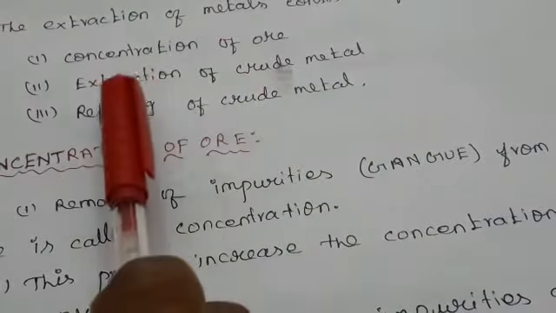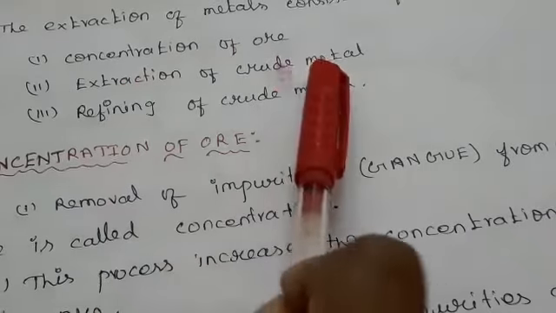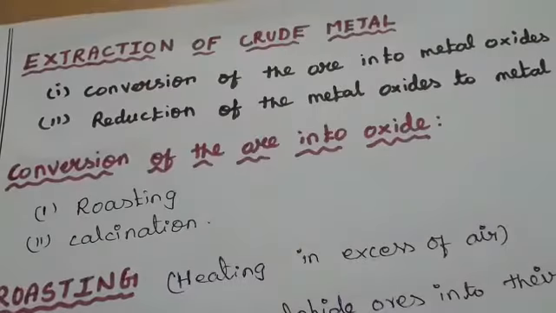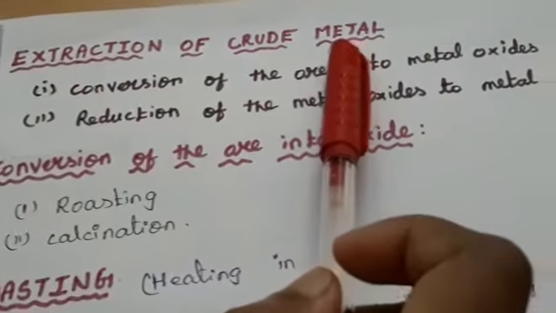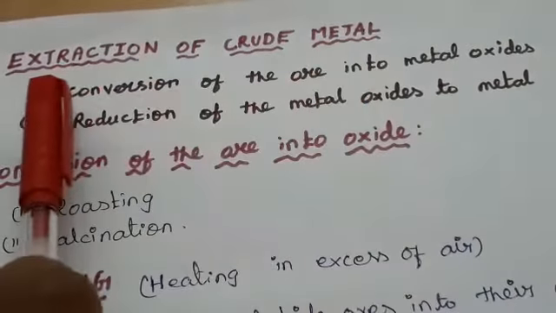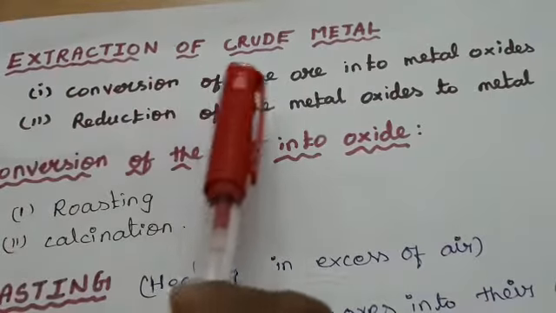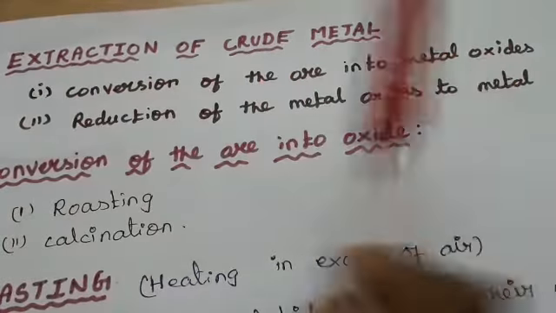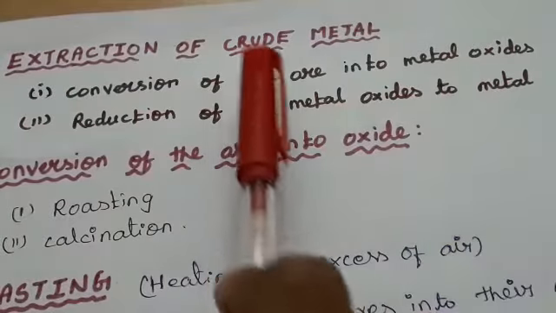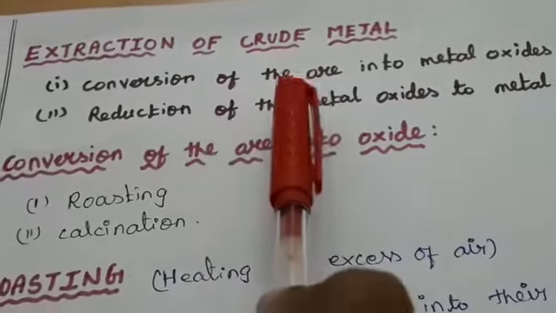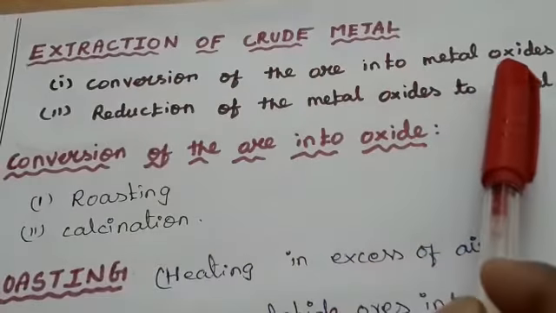Now the second process is extraction of crude metal. The extraction of crude metal is a two-step process. The first step is conversion of ore into metal oxide. The next step is reduction of the metal oxide to metal. Now we are going to see the first step, conversion of ore into metal oxides.